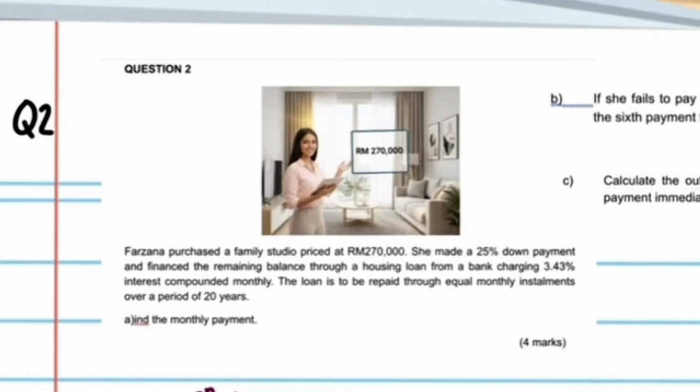Question number 2. A. Farzana purchased a family studio priced at 220,000 ringgit. She made a 25% down payment and financed the remaining balance through a housing loan from a bank charging 3.43% interest compounded monthly. The loan is to be repaid through equal monthly installments over a period of 20 years.